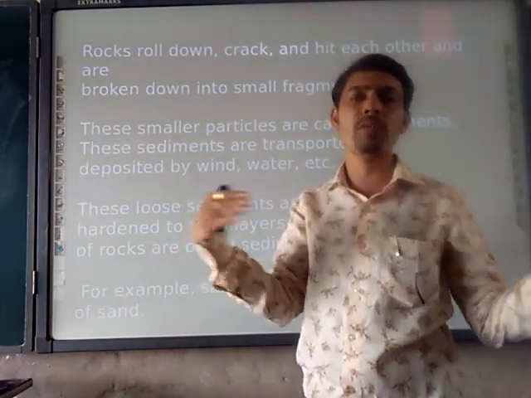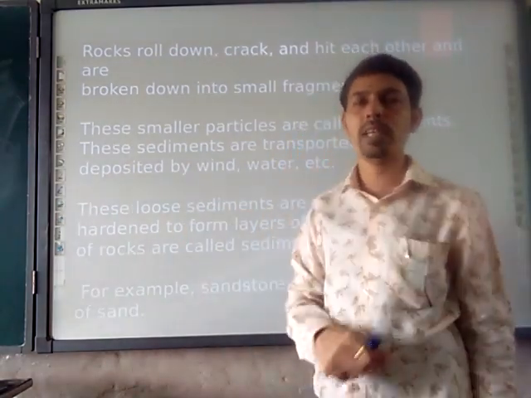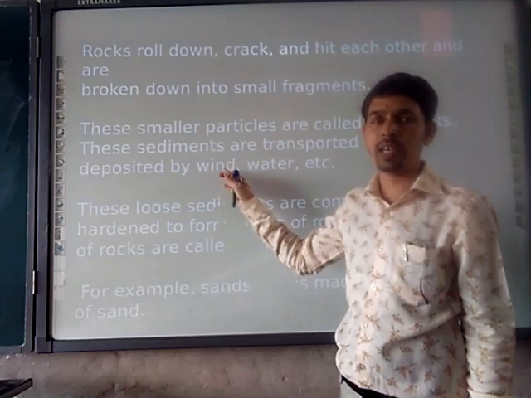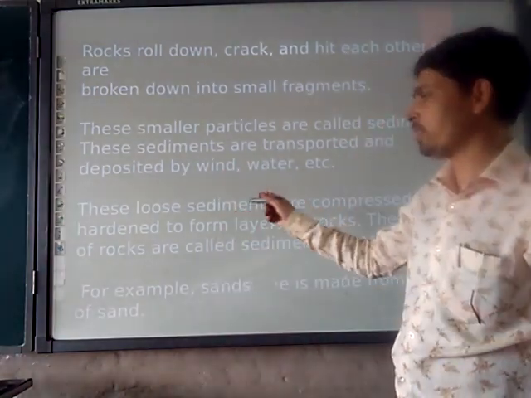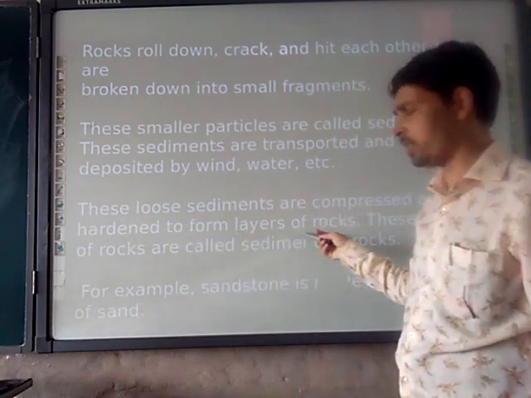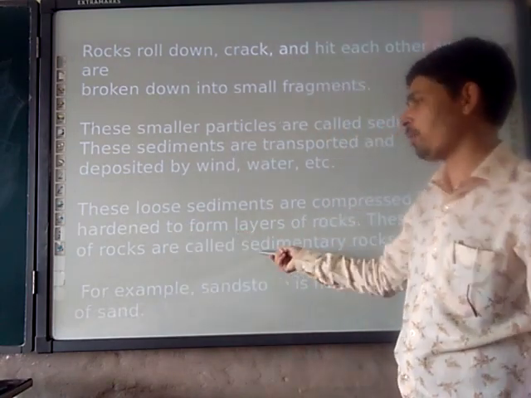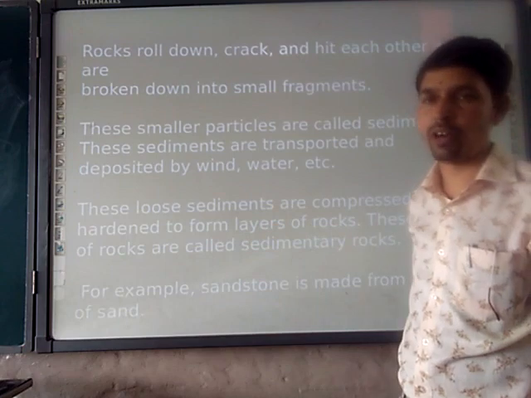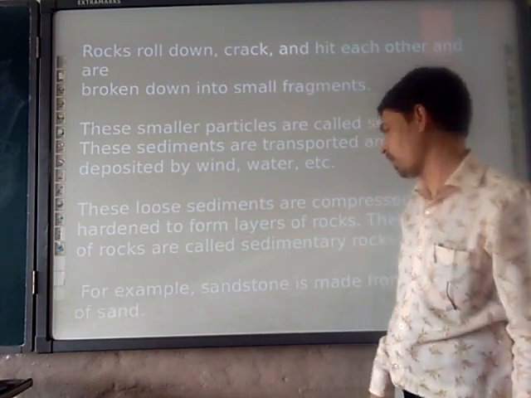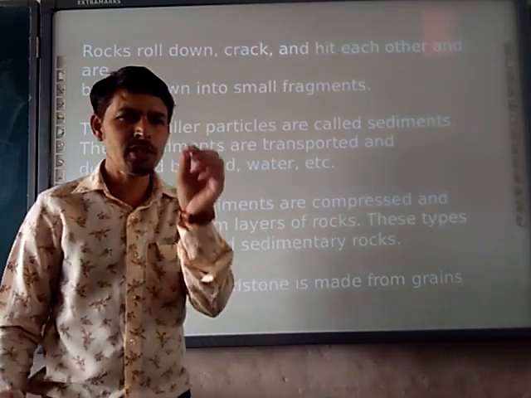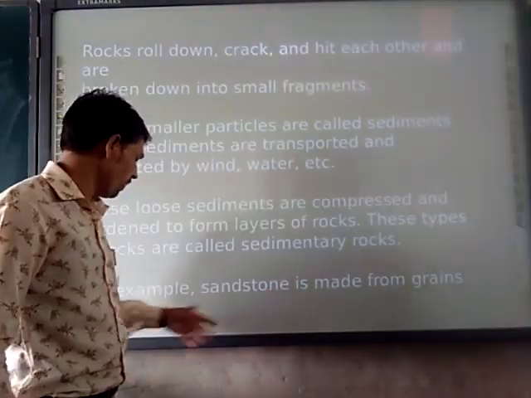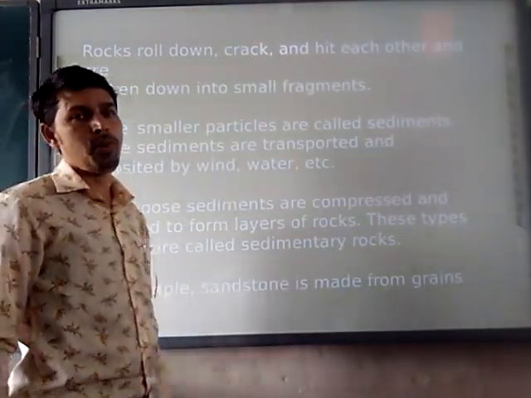That transportation is done by two things: the water and the wind, that means air and water. When they harden to form layers of rocks, that type of rock is called sedimentary rock. Sandstone is one example, made up of grains of sand. A collection of small sand particles forms sandstone.